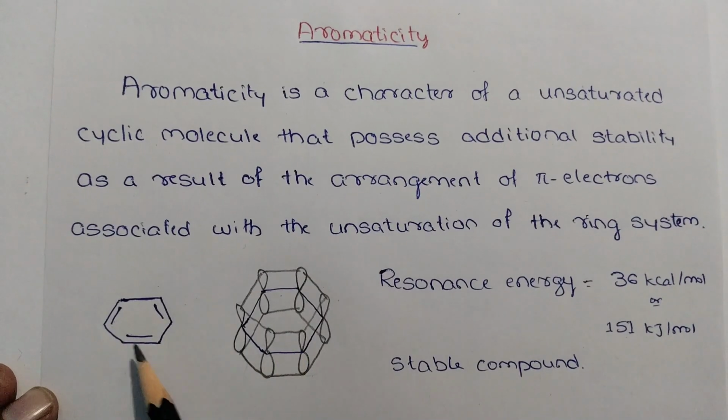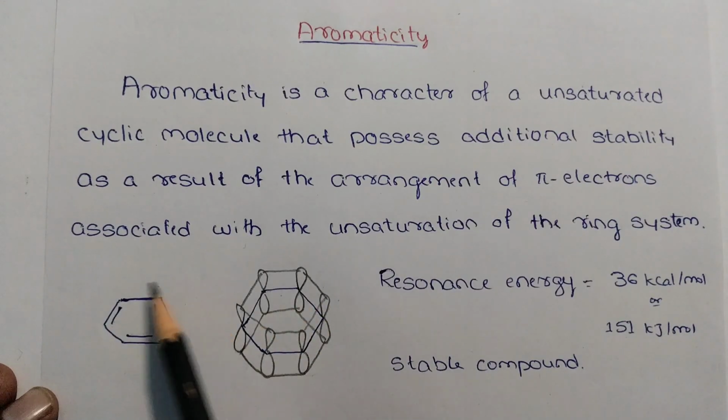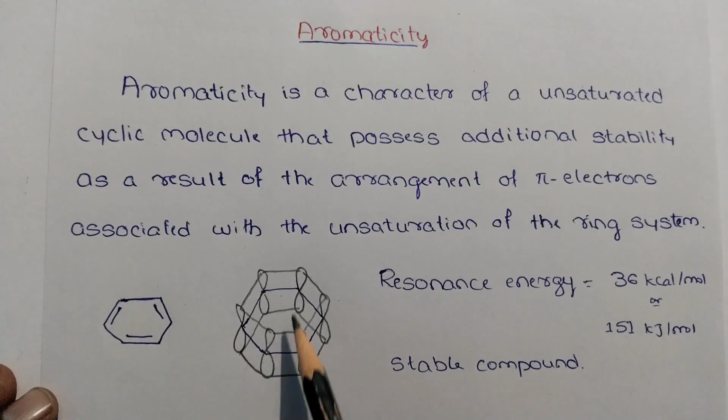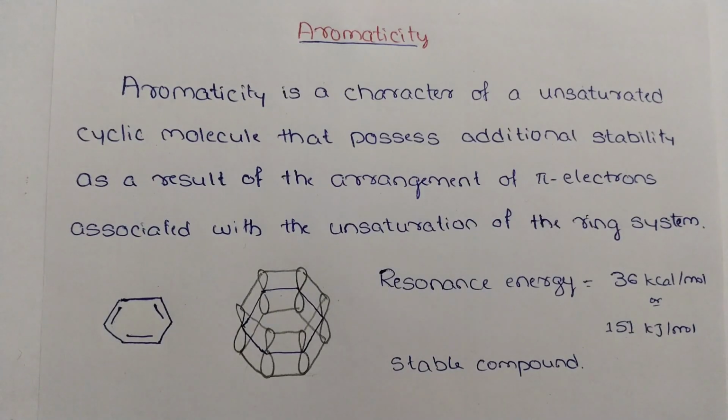And this is benzene. Here you can see the electron density above and below. Due to this, benzene gets higher stability. Because of that it is called an aromatic compound. The resonance energy of benzene is 36 kilocalorie per mole and it is a stable aromatic compound. Okay, then which compounds are to be called aromatic compounds and what are the rules for aromaticity?